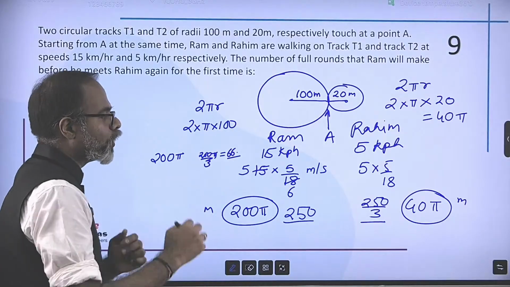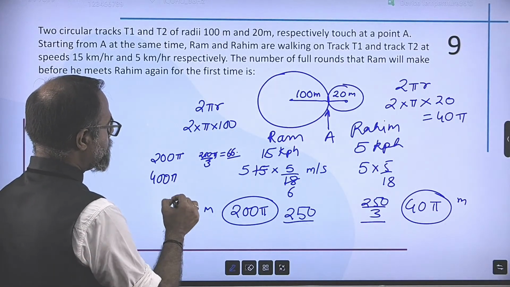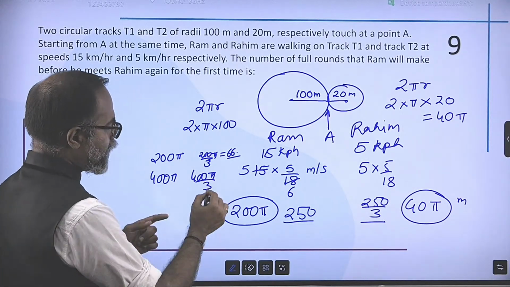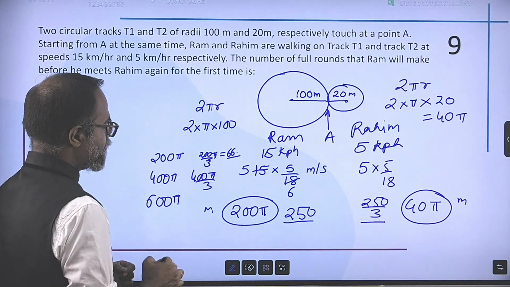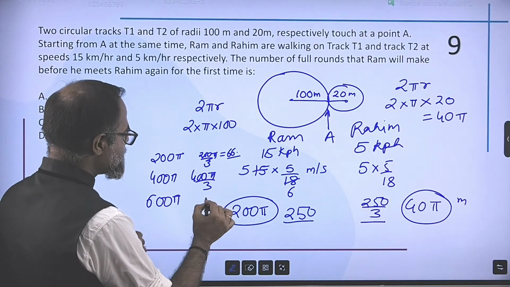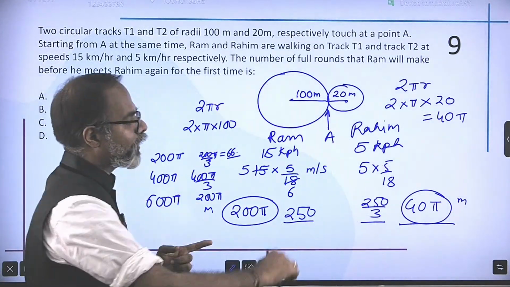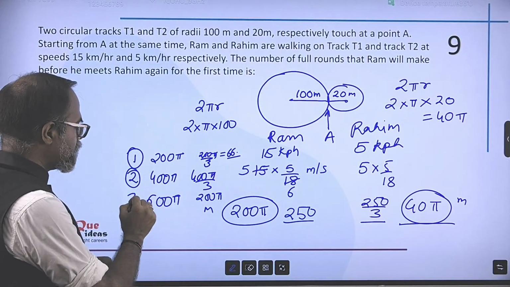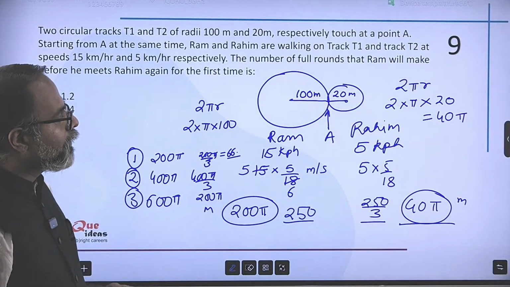So definitely not a full circle. When he's traveling 400 pi, he would have traveled 400 pi by 3, again point something. When he travels 600 pi, he would have traveled 600 pi by 3, which is 200 pi, a round figure, and a multiple of 40 pi. So it is on the third round that both of them would meet.